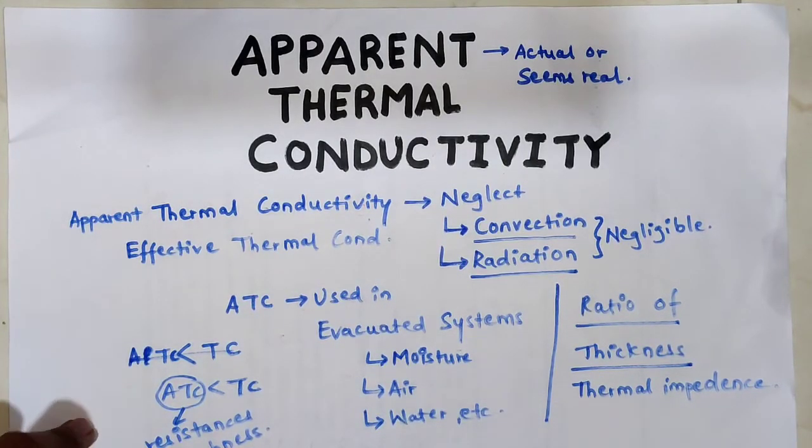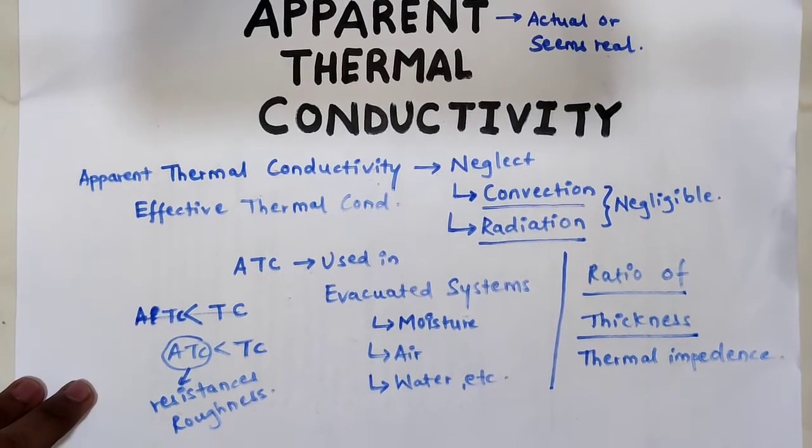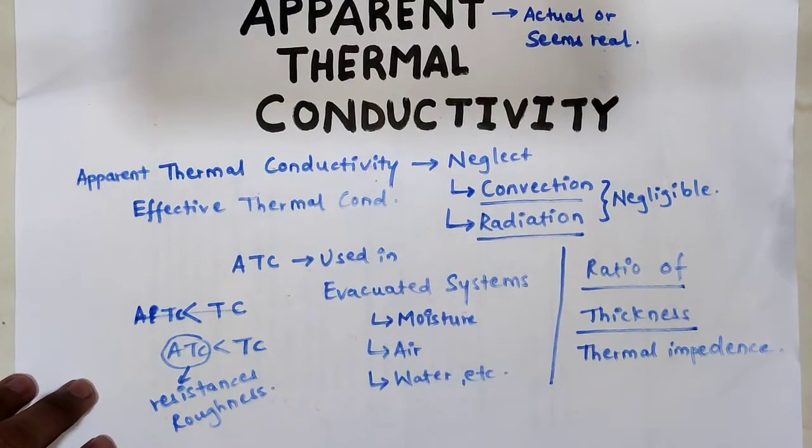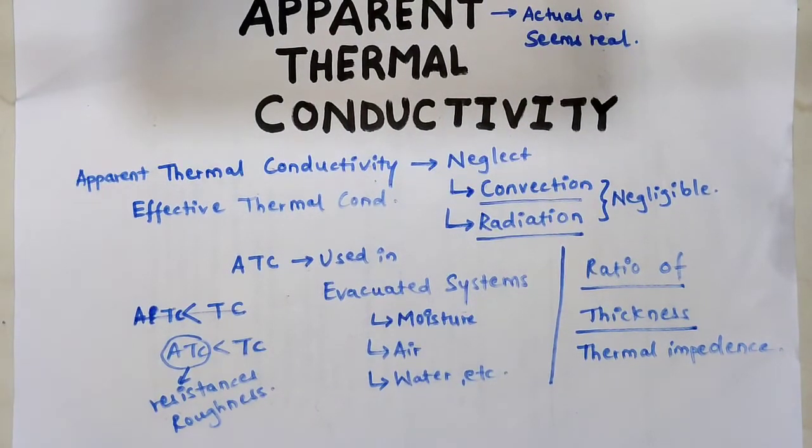So apparent thermal conductivity is basically used where we need more accuracy, where we are taking into consideration an evacuated system. There most probably apparent thermal conductivity or effective thermal conductivity is used. It is the ratio of thickness of the material upon the thermal impedance. So that is all about apparent thermal conductivity.